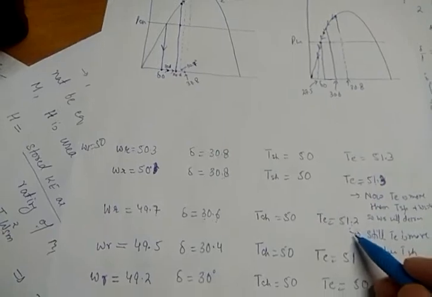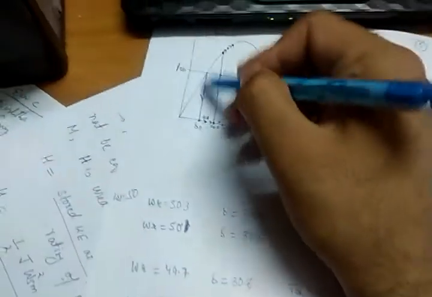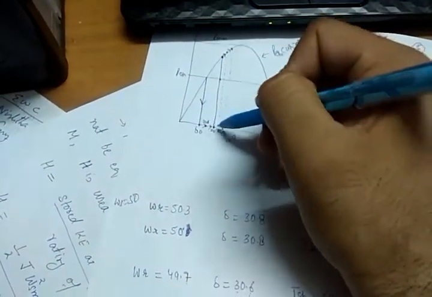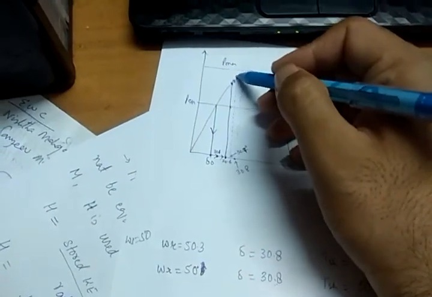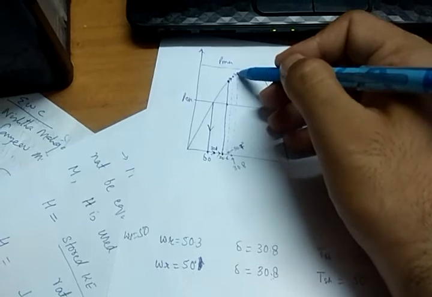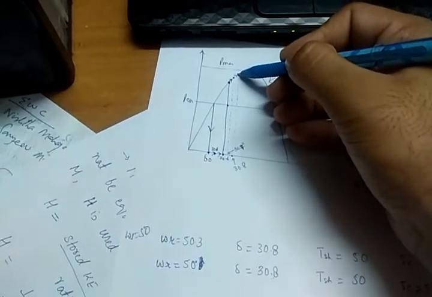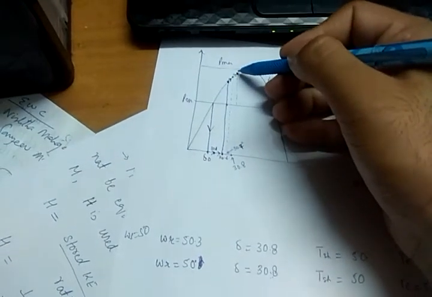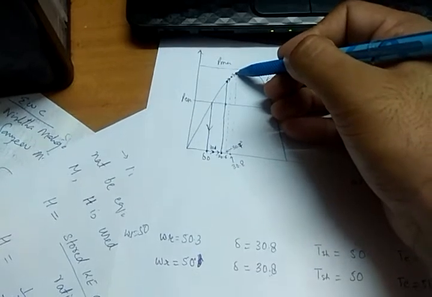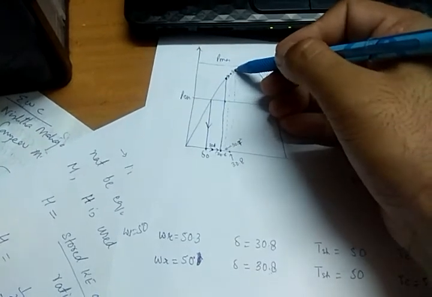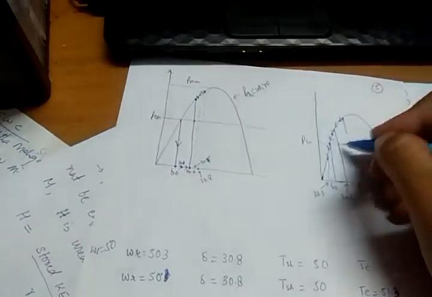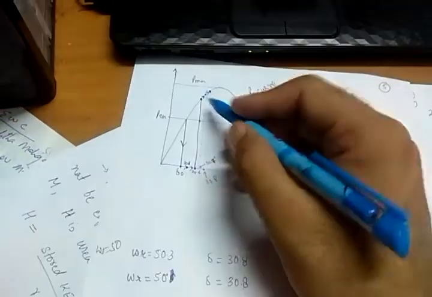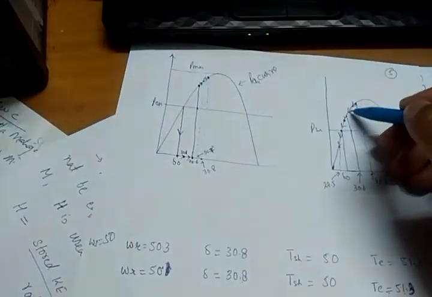But still you can see, we moved from this point 30.6, where the fault is cleared, to this point 30.8, where omega s is equal to omega r, but electrical torque is still more than the shaft torque. So we will again start moving in this direction, from this point to this, and here I am showing back in this direction.